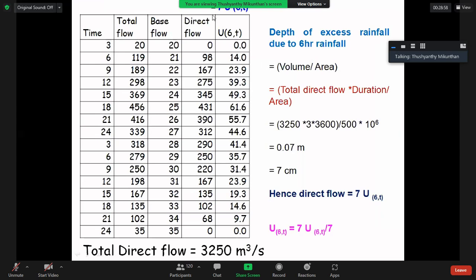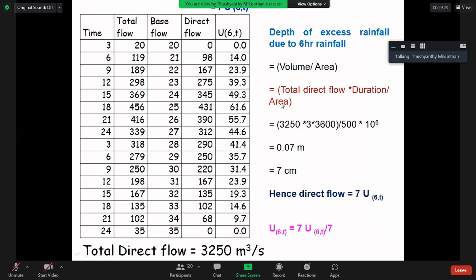Please be careful. There are two things: the rainfall duration in the catchment, and the measurement of flow in the channel. Here see 3 hour duration: 3, 6, 9, 12, 15. Everything is 3 hour duration.